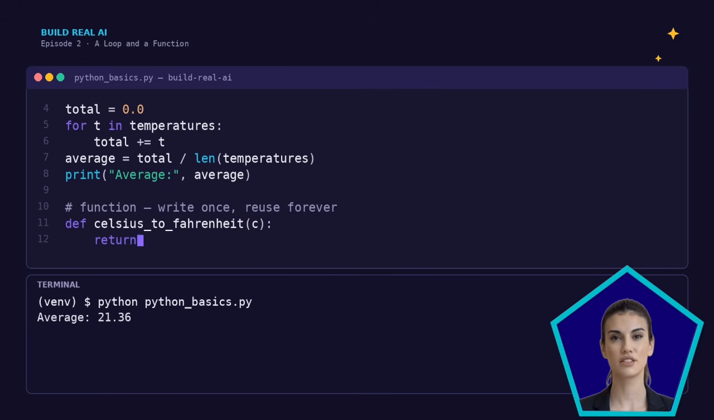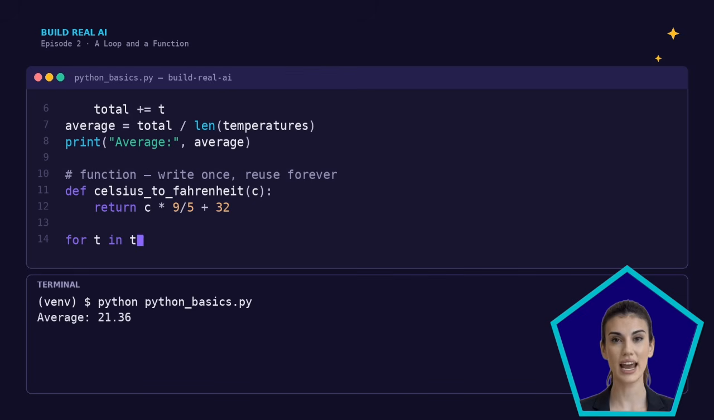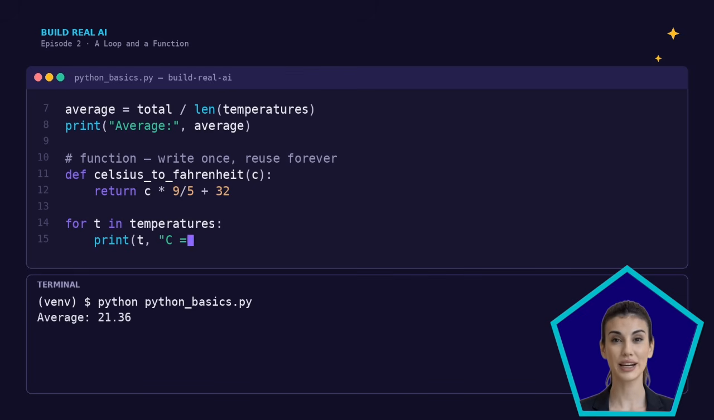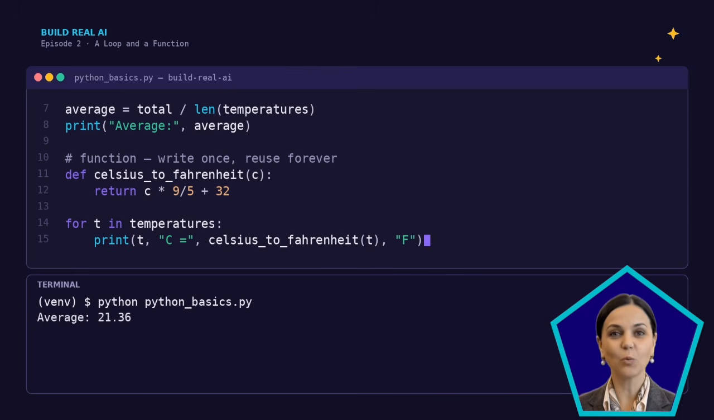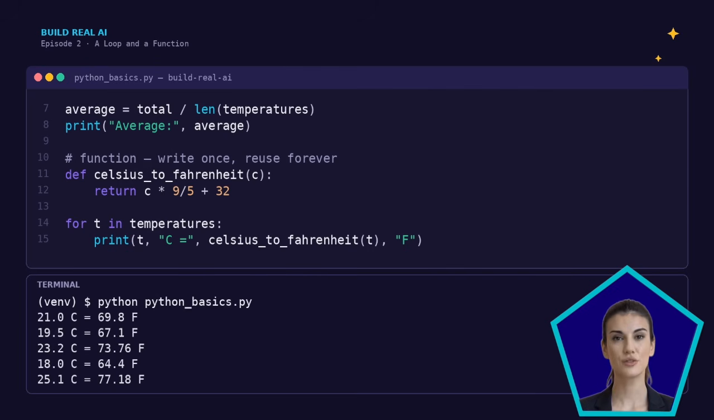I write the Celsius to Fahrenheit conversion once, give it a name, and now I can call it on every reading in the loop. So I write it one time and it just works every time after that? Every time. That's the entire point of a function. Write once, reuse forever. Lazy in the good way.